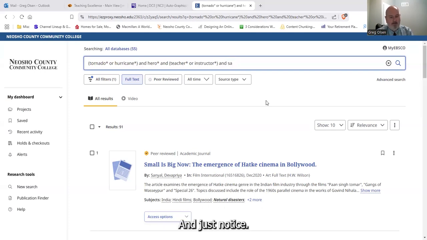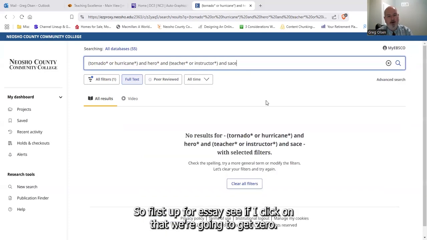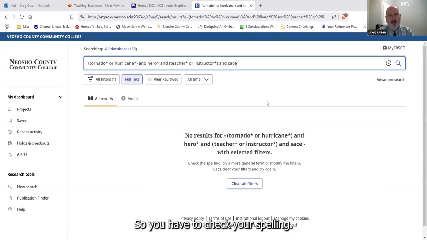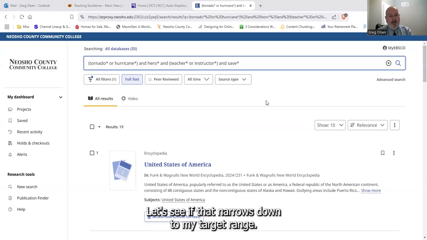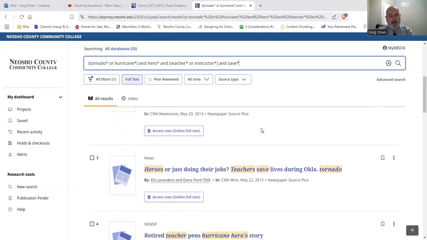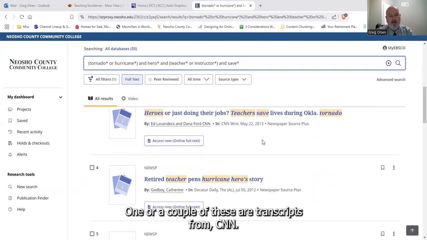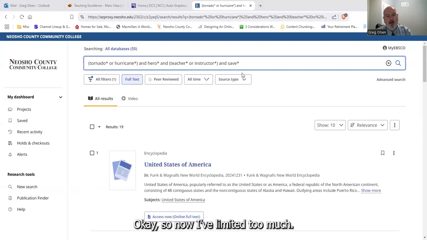So I'm going to add another search term, and maybe I'll just put in something like save. And just notice, at first I misspelled it. If I click on that, we're probably going to get 0. And we did, we got 0. So you have to check your spelling if all of a sudden you get 0. So I'm just going to put in save, and I want the asterisk for saves or saved. And let's see if that narrows down to my target range. Now I'm getting 19, and within 19, we can see one's an encyclopedia. A couple of these are transcripts from CNN. Okay, so now I've limited too much.